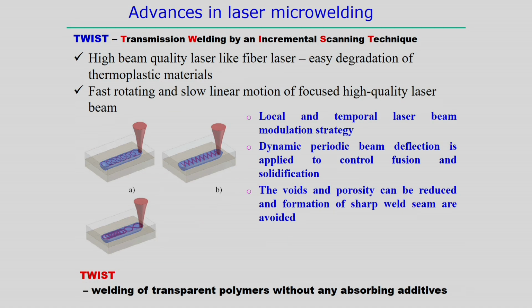So, even in the case of non-metallic materials, there is an advancement in laser micro welding, called the TWIST technology, transmission welding by an incremental scanning technique. In this case a high beam quality laser like a fiber laser has very high intensity, and there is easy degradation of the thermoplastic material. So, in these cases the laser does not move exactly straight; rather, fast rotation and slow linear motion of the focused high beam laser can be followed, such that different paths can be generated, as shown in this figure.